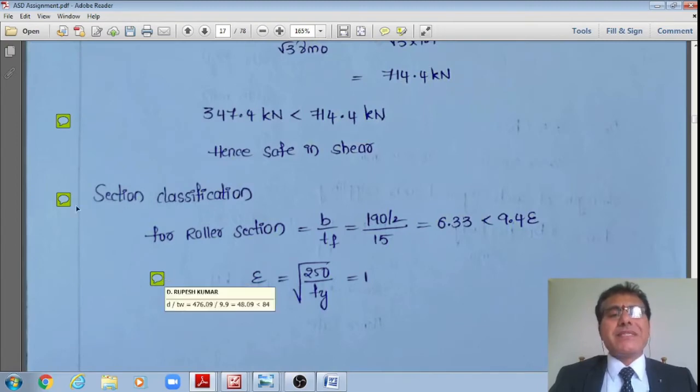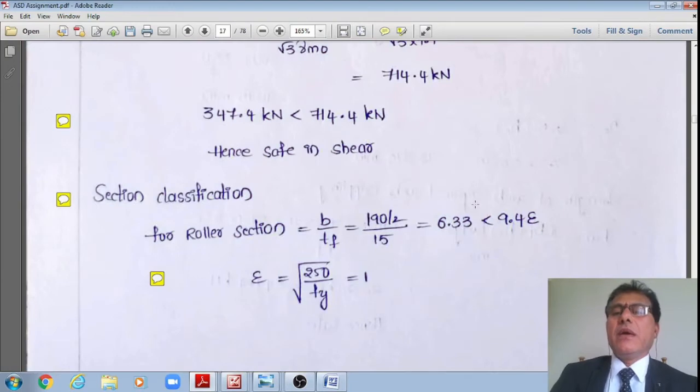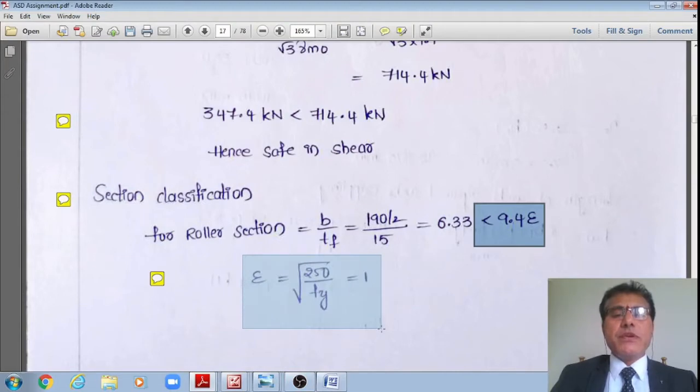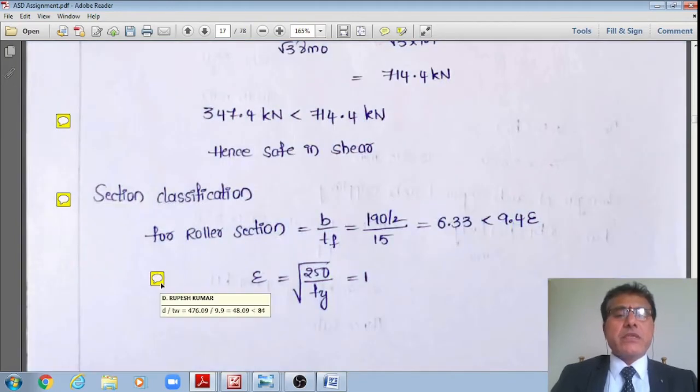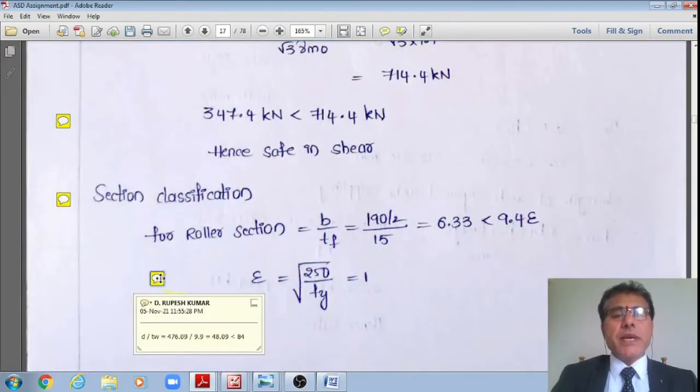However, as per this page number 18, it should be less than or equal to 9.4 times epsilon, where epsilon is equal to square root of 250 divided by Fy. In our case, Fy itself is 250, therefore epsilon, the stress ratio, is equal to 1. And also d divided by tw.